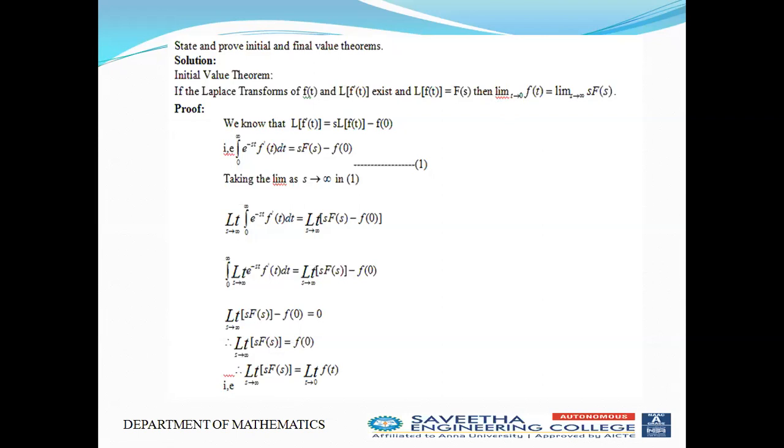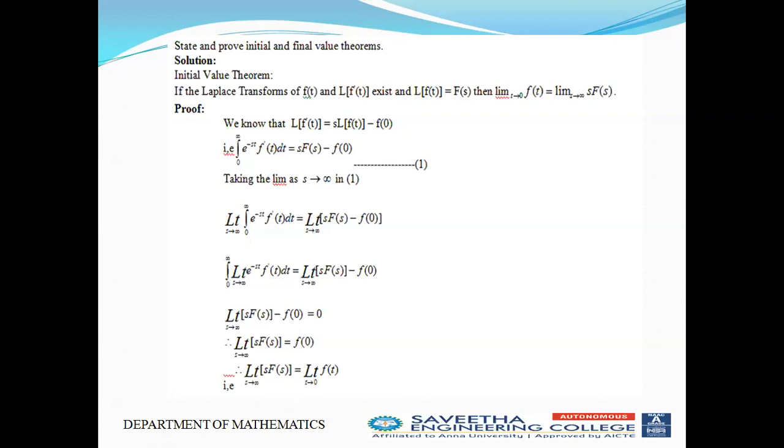Now we are going to take the limit s tends to infinity on both sides. We get limit s tends to infinity of integral 0 to infinity e power minus st f'(t) dt is equal to limit s tends to infinity of s times F(s) minus f(0). Now we apply the limit inside the integral: integral 0 to infinity of limit s tends to infinity e power minus st f'(t) dt is equal to limit s tends to infinity s F(s) minus f(0).